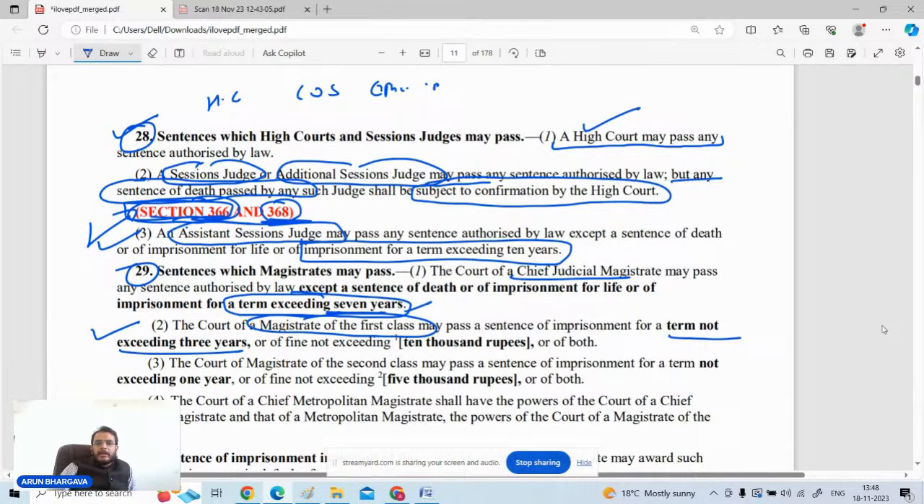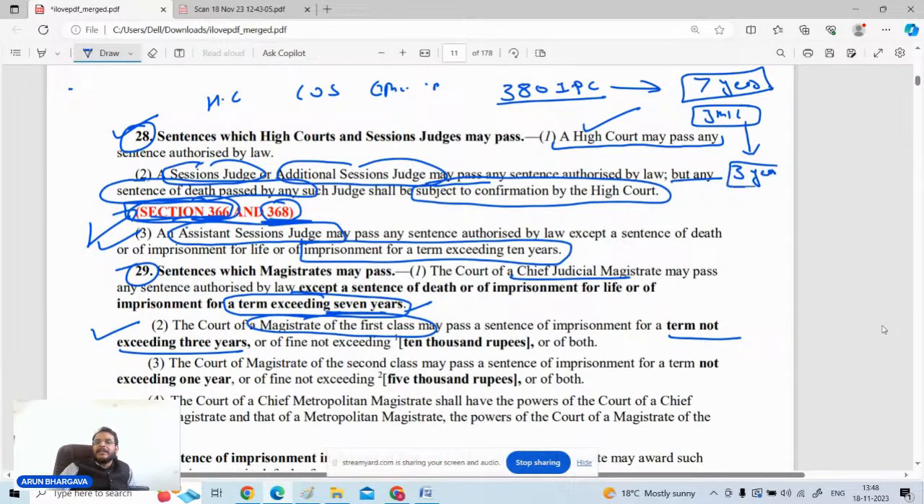So let us say that there is an offense under section 380 of IPC, and the maximum punishment which can be given is 7 years, and the judicial magistrate first class is a competent person to undertake the trial. But the judicial magistrate first class can only give punishment to the maximum of 3 years.